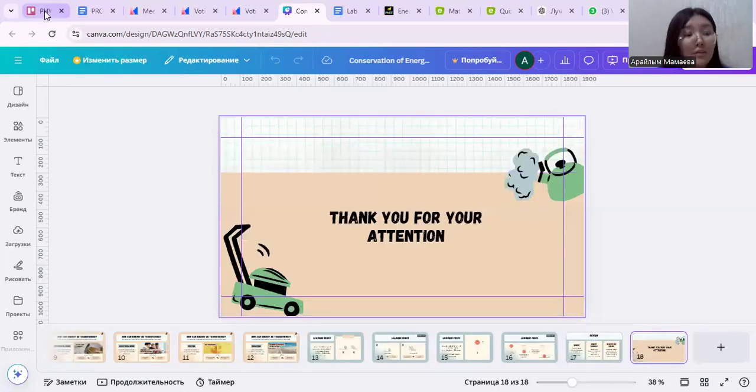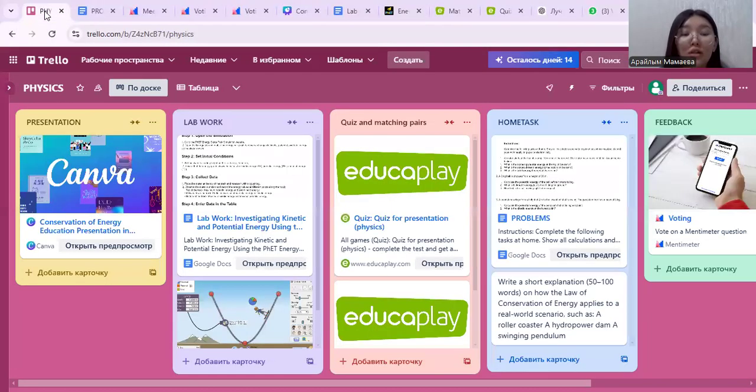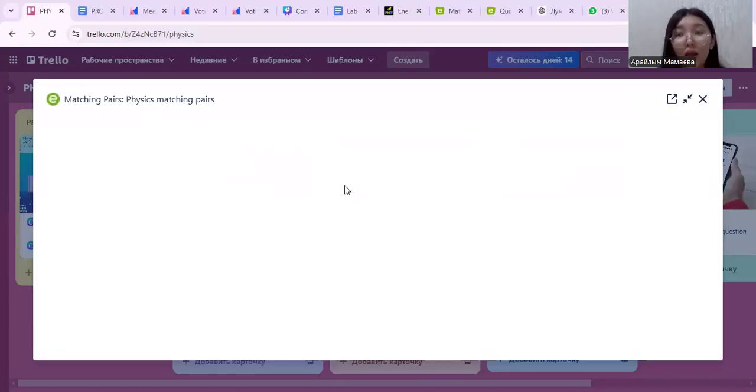Next, after the presentation, let's test your understanding with a quick game. I will give you cards with terms and definitions, and your job is to find the matching pair.